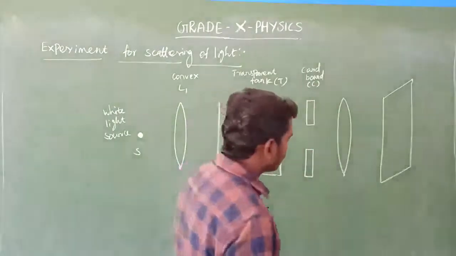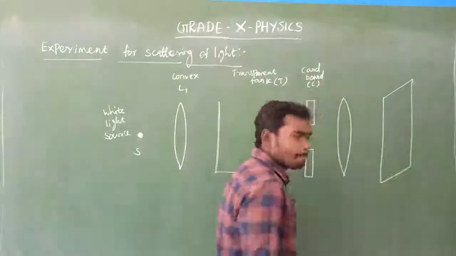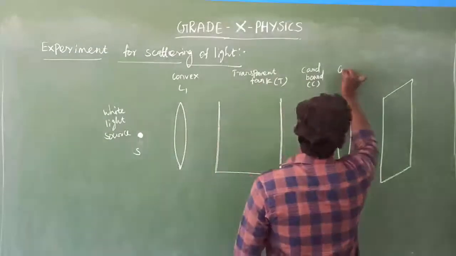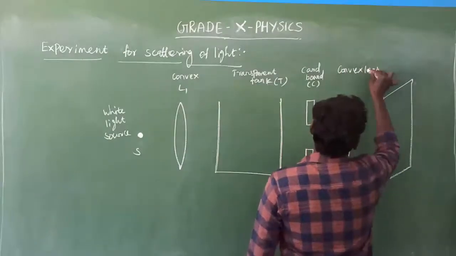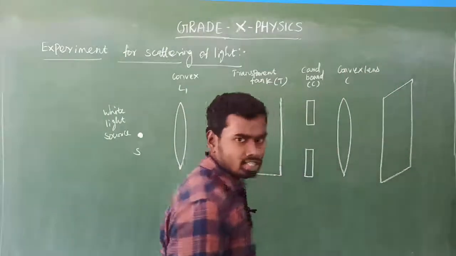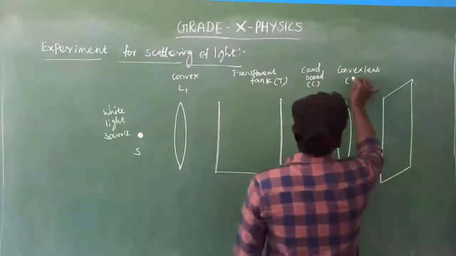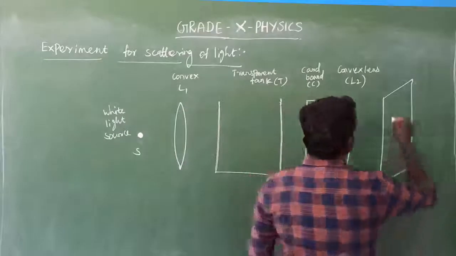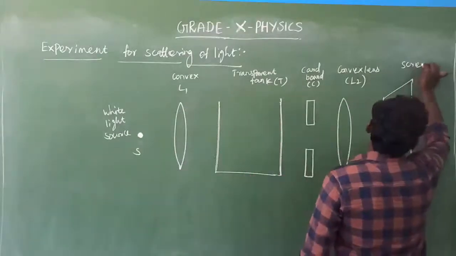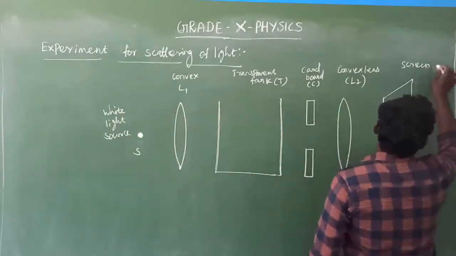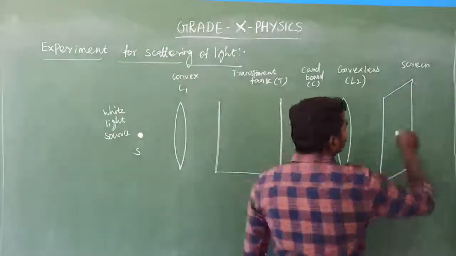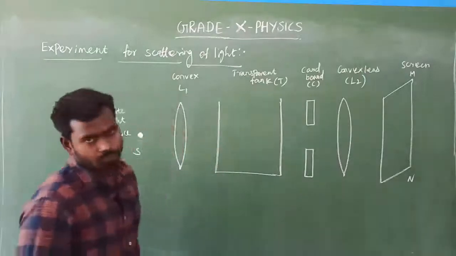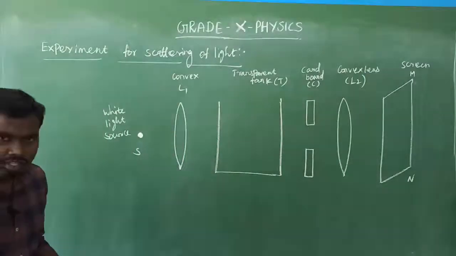C, isn't it? Yes. Then after that, there is another convex lens, the second lens, denoted by L2. Is it clear? And the final one is the screen. That is screen MN. Okay? Can you see this clearly?